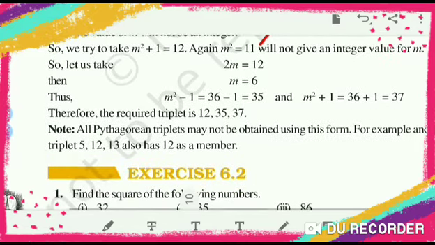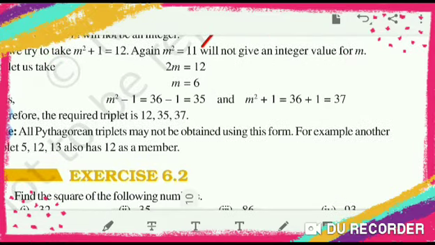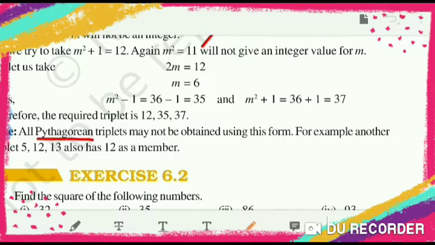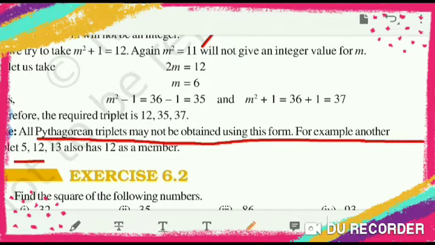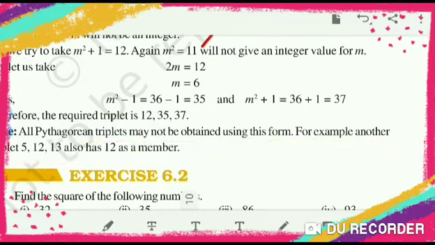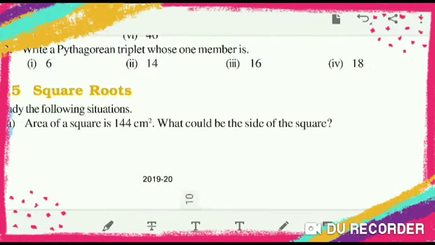Now remember that by this method you will not get all the Pythagorean triplets. This is important. All Pythagorean triplets may not be obtained using this form. For example, another triplet 5, 12, 13 also has 12 as a member. Okay. So this rule is applicable for some particular numbers only.